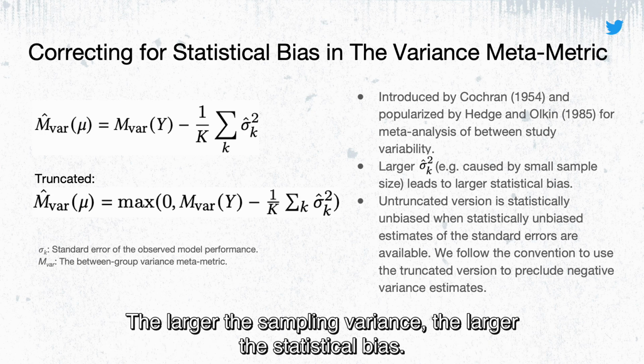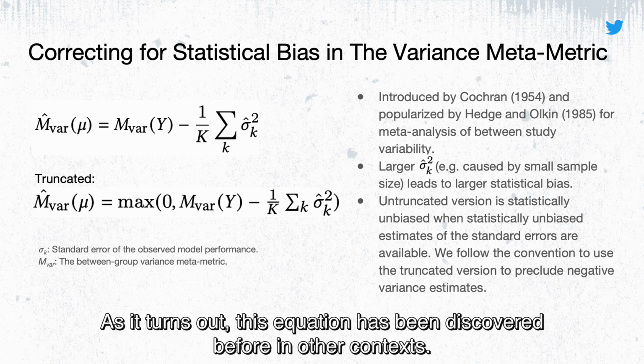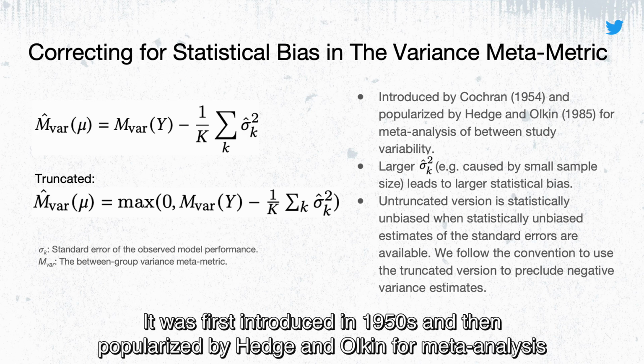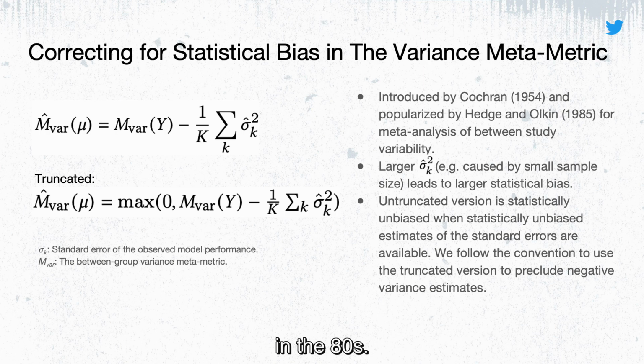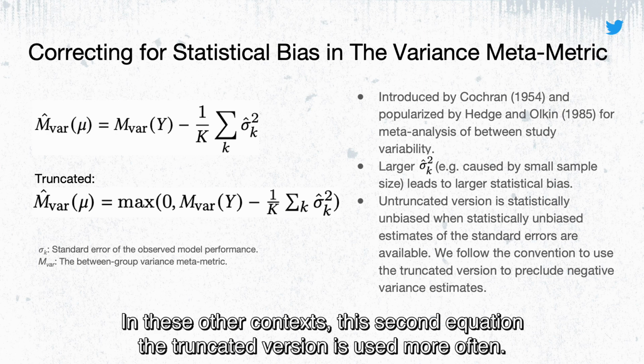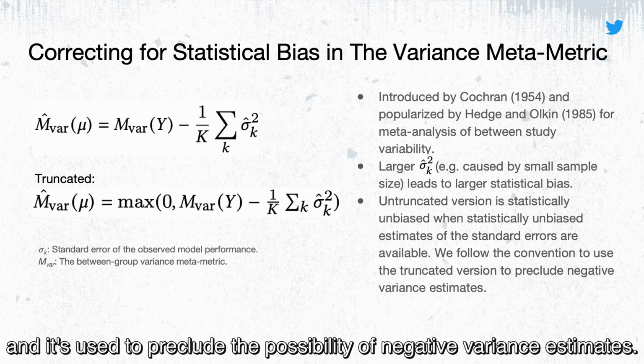The larger the sampling variance, the larger the statistical bias. As it turns out, this equation has been discovered before in other contexts. It was first introduced in the 1950s and then popularized by Hedges and Olkin for meta-analysis in the 80s. In these other contexts, this second equation, the truncated version, is used more often, and it's used to preclude the possibility of negative variance estimates.